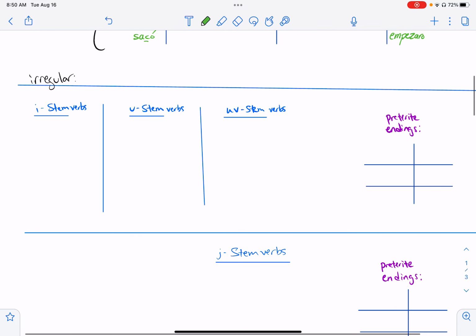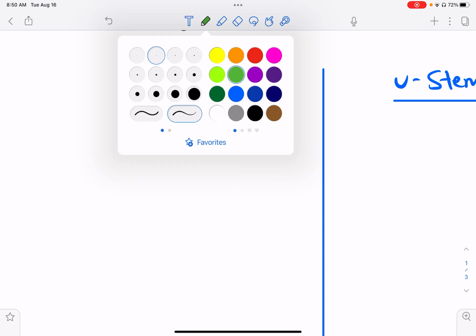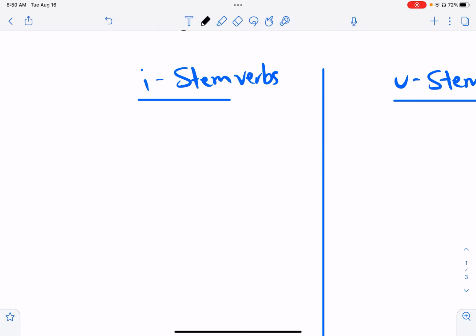Now let's look at some irregulars, and we're going to group the irregulars into categories. First, the I stem verbs: hacer, querer, y venir. Also, if you don't know the definitions of these, please write them down.